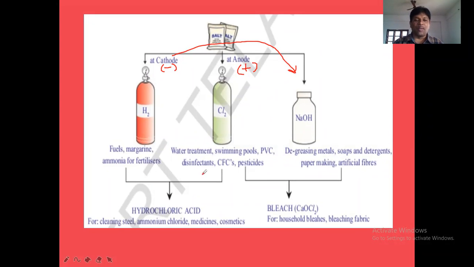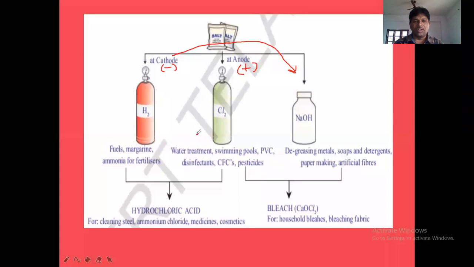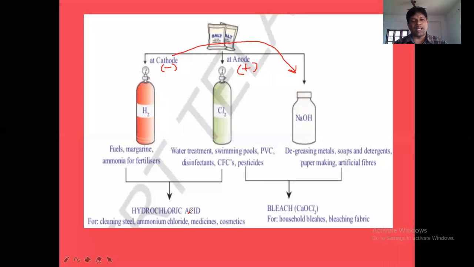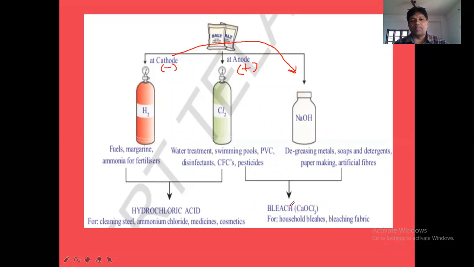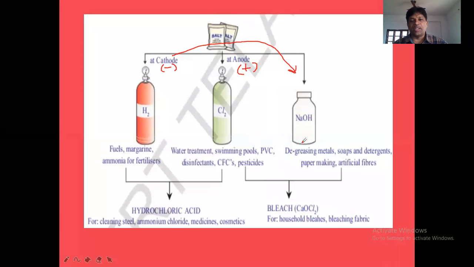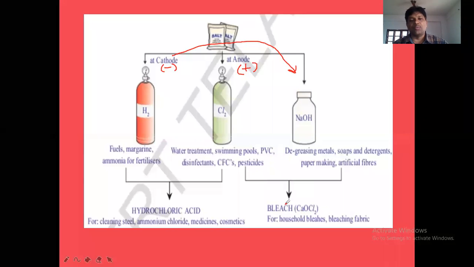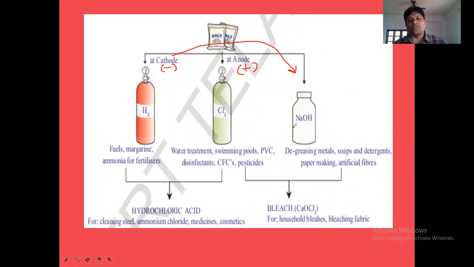Now again, the applications are given here: uses of hydrogen, uses of Cl2, uses of NaOH. Suppose H2 and Cl2 combine with each other, we get HCl, hydrochloric acid. Hydrochloric acid is obtained from the combination of H2 gas and Cl2 gas. And by the combination of Cl2 and NaOH, we get bleach, that is bleaching powder, calcium oxychloride. So bleaching powder is obtained from Cl2 and NaOH. Keep that in mind.